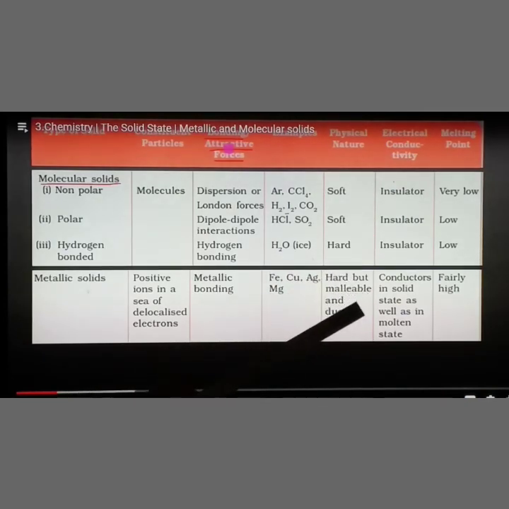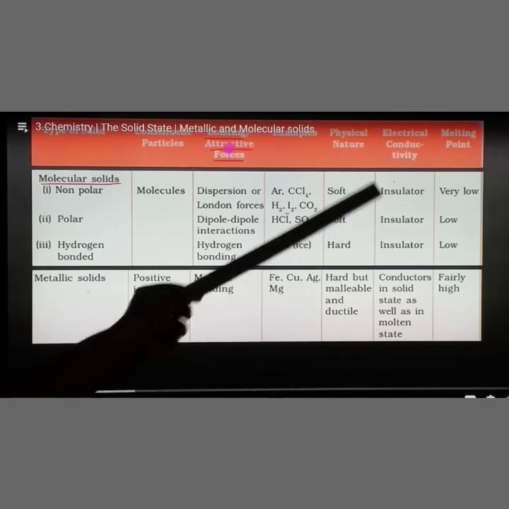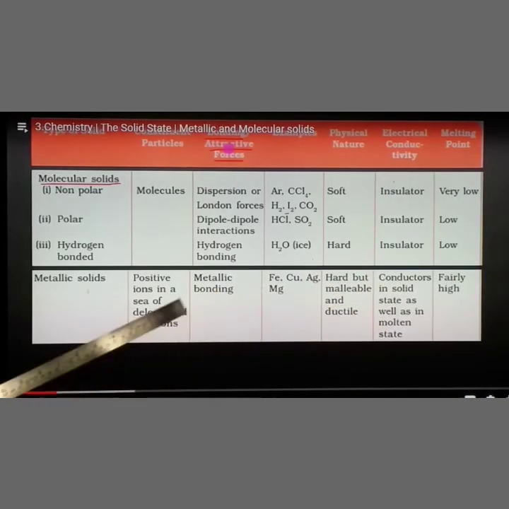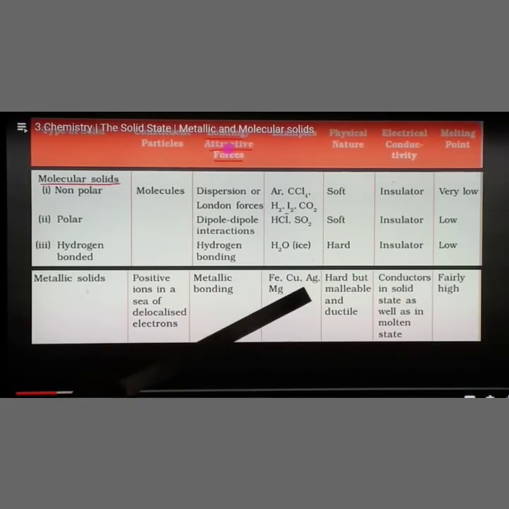So it is hard, malleable and ductile. We know the properties of metals. All metals are hard in nature and can be made into rods or sheets, so they are malleable and ductile. They are conductors in the solid state as well as in the molten state. We know aluminium, gold, silver all conduct in both the solid and molten state, and have a very high melting point. We know the melting point of iron and copper is very high. So all metallic solids exhibit a high melting point due to metallic bonding, and are also very hard in nature.